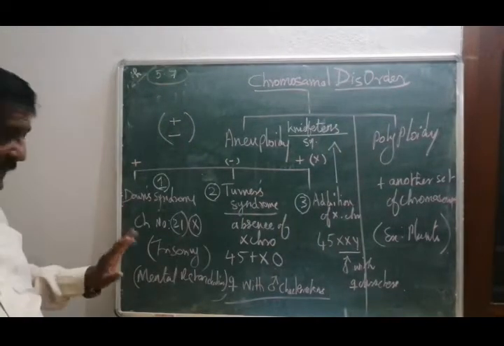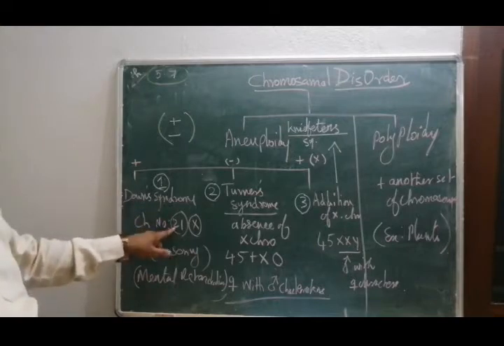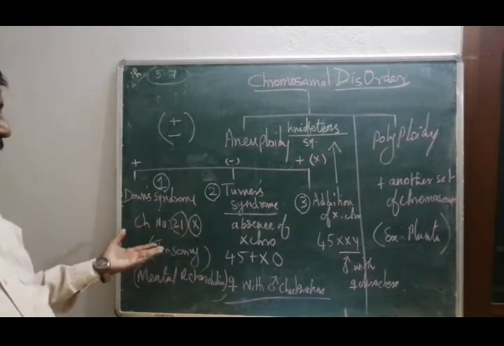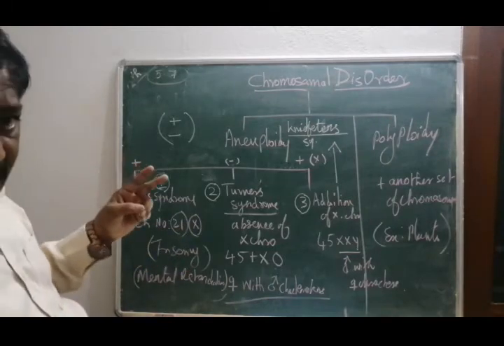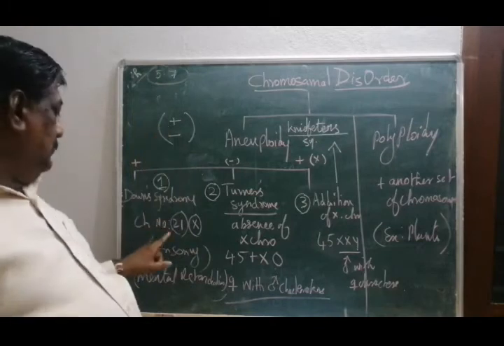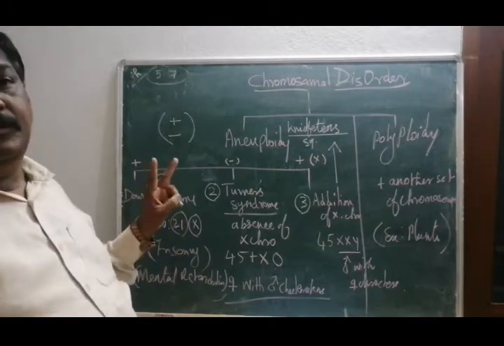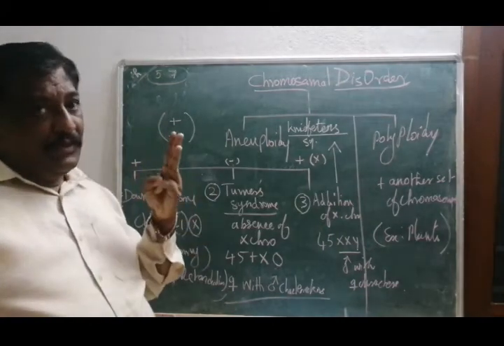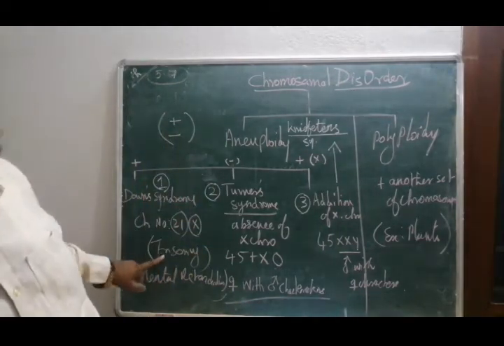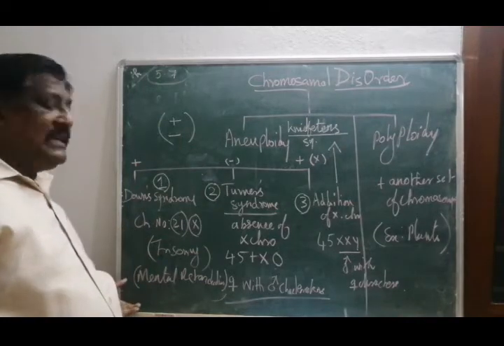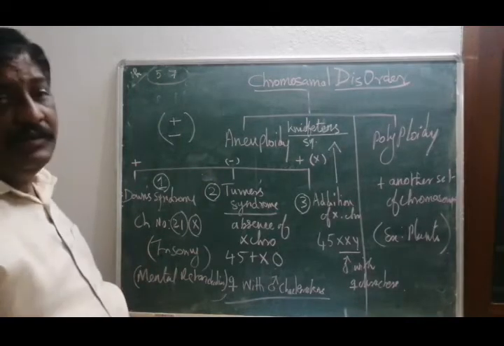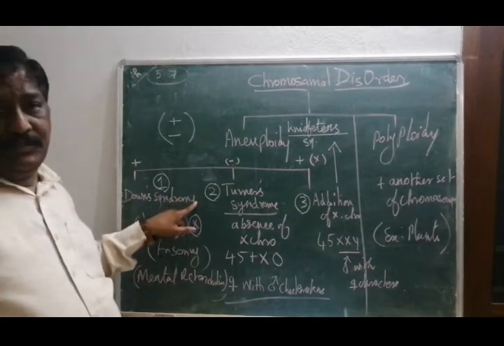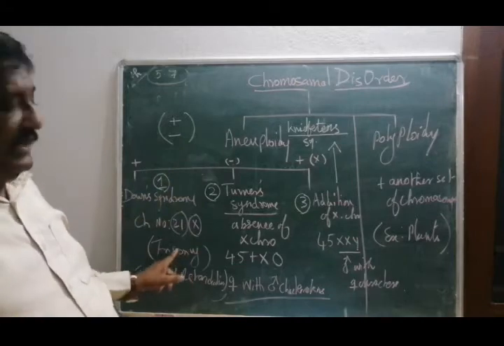Down syndrome is nothing but in the chromosome number 21, one chromosome is added there. Normally, 2 chromosomes are there in every place. At the 21st place, there is a pair of chromosomes. Now 1 chromosome is added. Now it is 3 chromosomes. We call it trisomy. When this condition takes place, it affects the children and leads to mental disorder, and this is called Down syndrome. This is a chromosomal aberration.